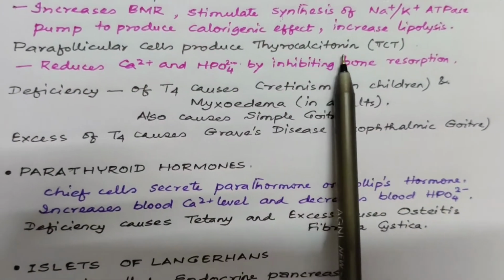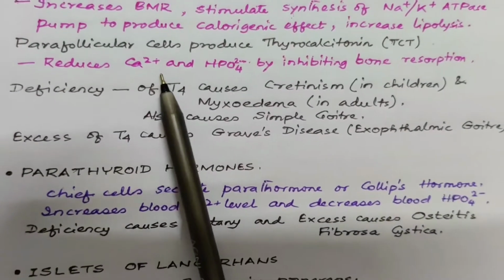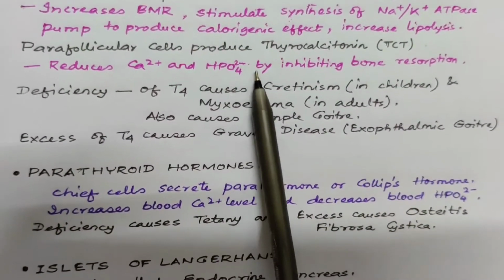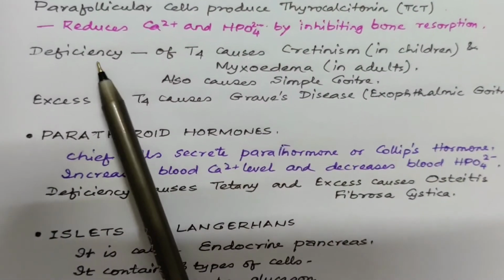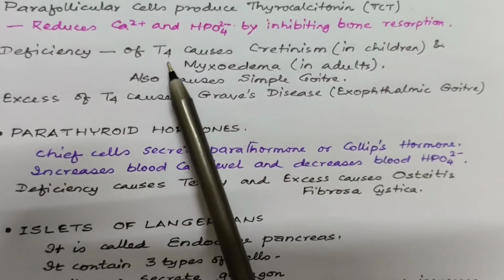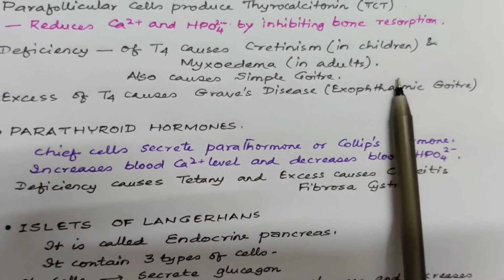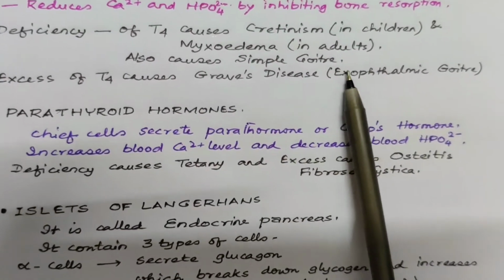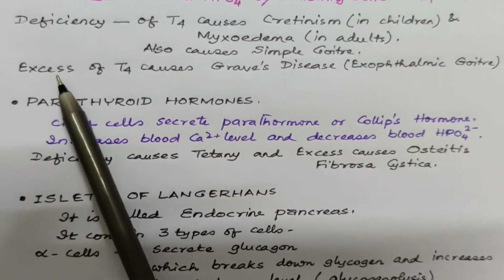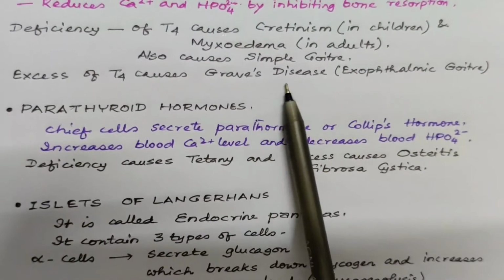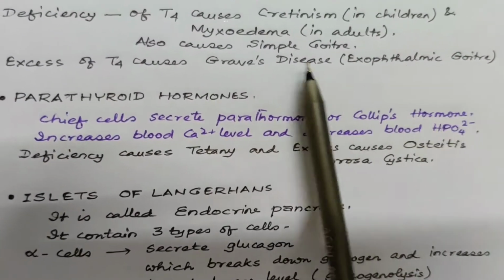Parafollicular cells produce thyrocalcitonin or TCT. It reduces the calcium and HPO42 minus level by inhibiting bone resorption. The deficiency of this hormone leads to cretinism in children and myxedema in adults. It also causes simple goiter in the individuals. The excess secretion of T4 causes Graves' disease known as exophthalmic goiter, where the eyes seem to be bulging out.